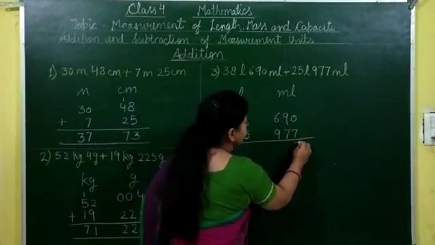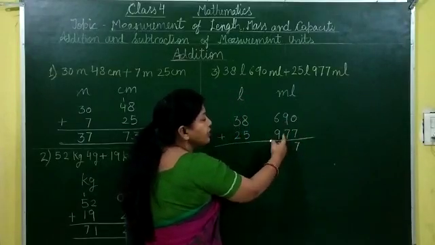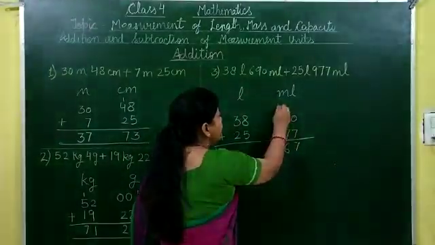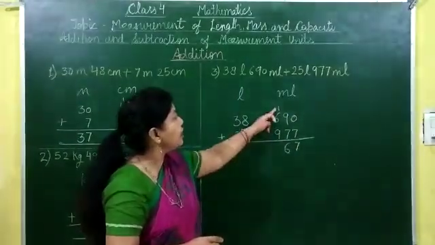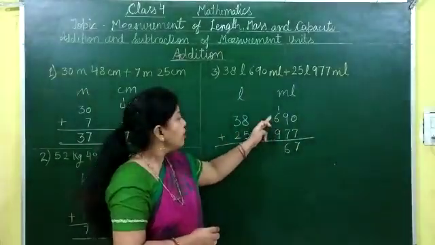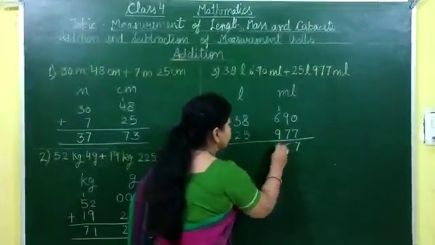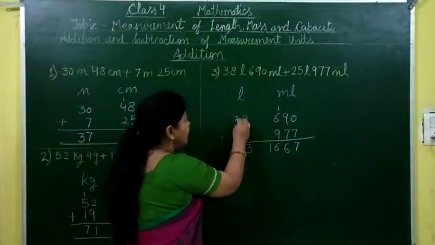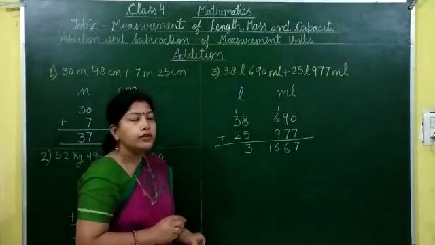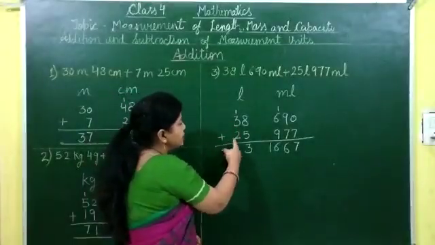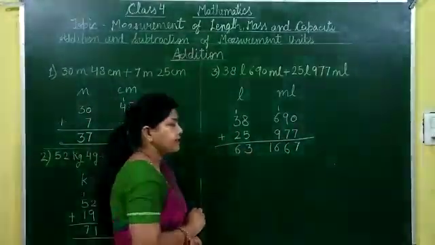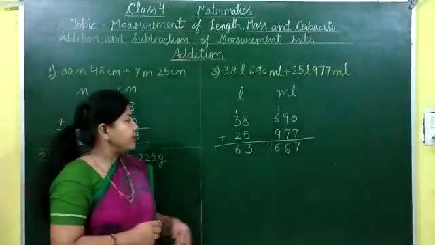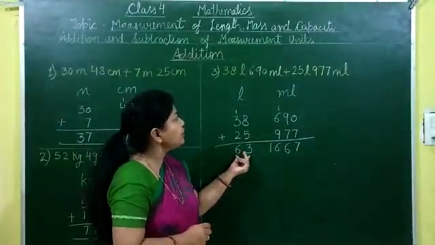0 plus 7, here 7. 9 plus 7, it is 16. Carry over 1. Now carry over 1 plus 6, 7 plus 9, it is 16. Now here 8 plus 5, it is 13. Now carry over 1. 1 plus 3, 4 plus 2, it is 6. Now look at here. Here 63 liter and